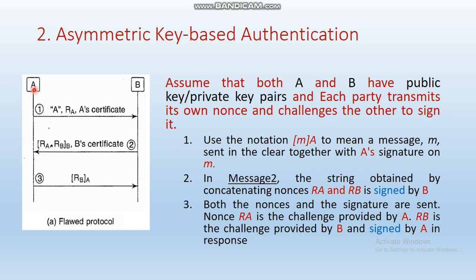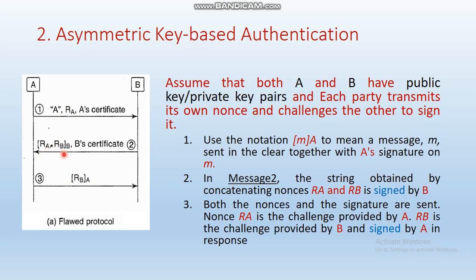Now A receives this message, and sends back the RB value, signed by party A, which will be transmitted to party B. So both the nonces and the signatures are being sent.